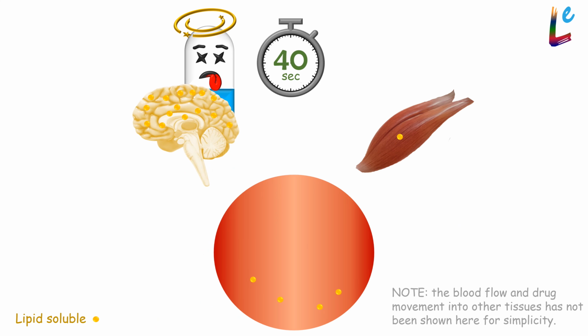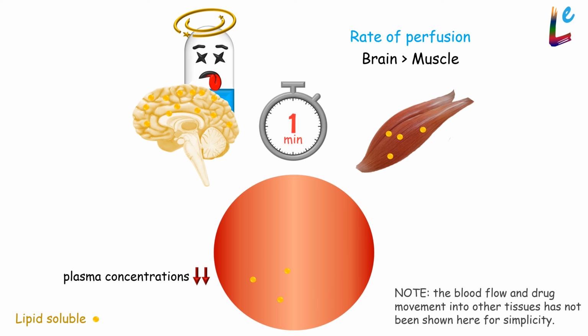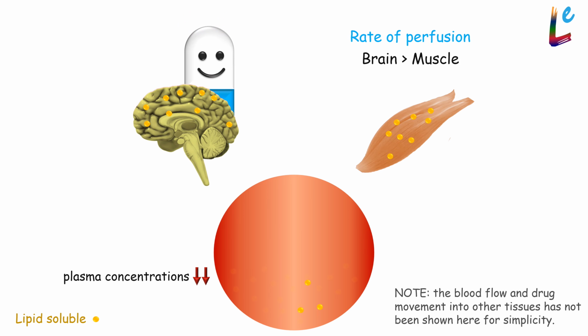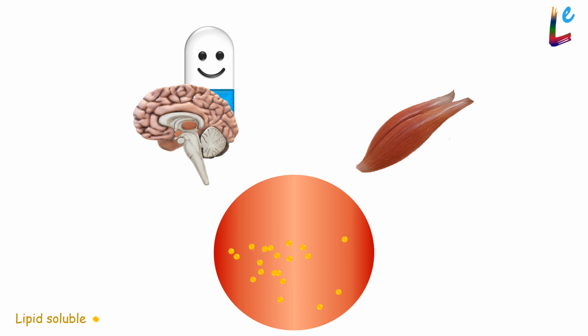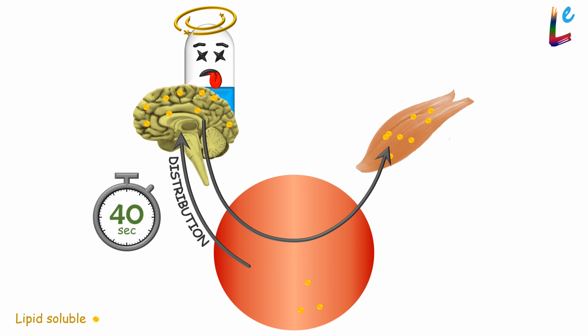after drug administration. Now, although the rate of perfusion to muscles is relatively less, over the next few minutes, muscle also receives the drug. The plasma drug concentration falls, and this causes the drug in the brain to move back into plasma. So, as muscle uptake of the drug increases, the concentration of the drug in the brain falls, and the individual regains consciousness. So here, a drug that was initially distributed into the brain is subsequently distributed into the muscle. That is, the drug was redistributed.